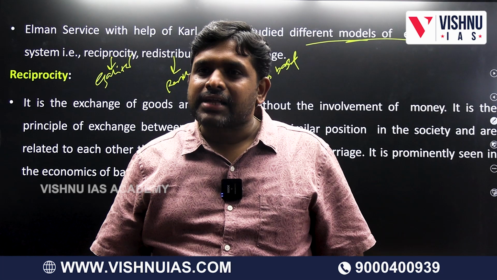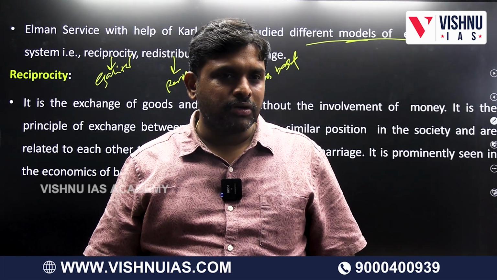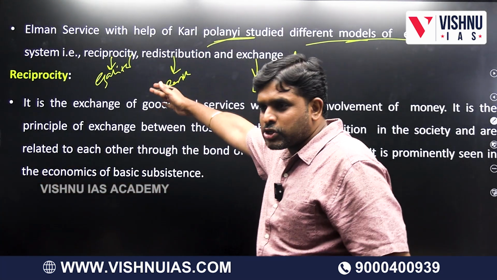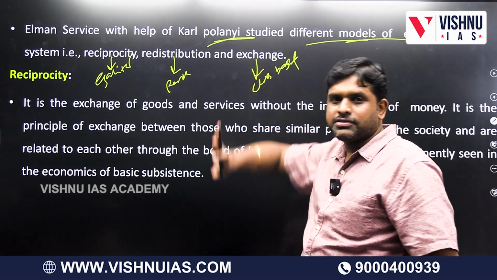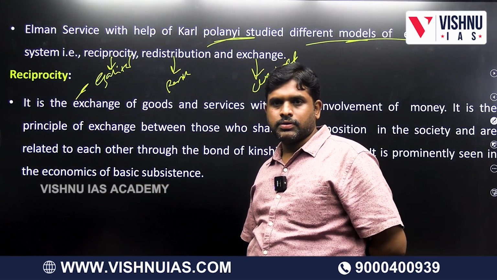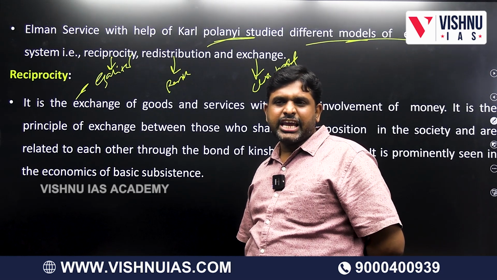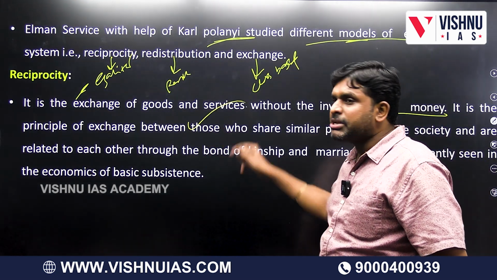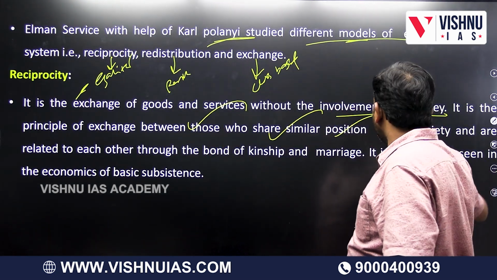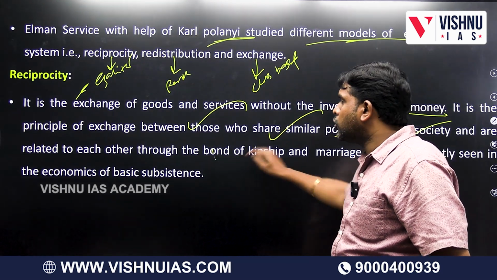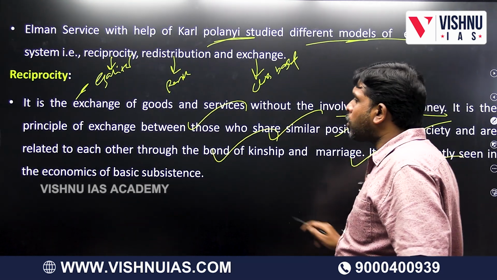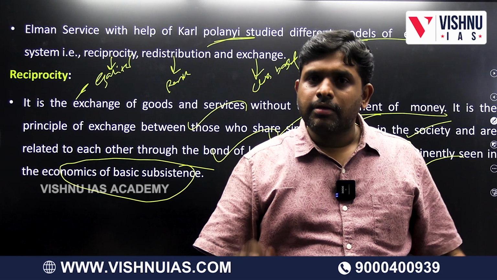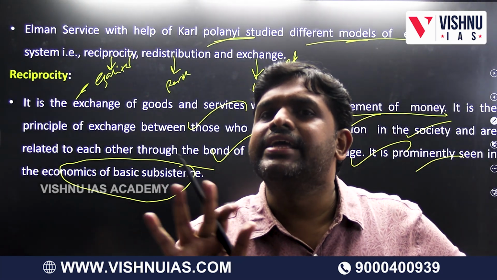So it is asking about egalitarianism, rank-based societies and class-based society, which is nothing but reciprocity, redistribution and exchange. What is reciprocity? It is exchange of goods and services without the involvement of money. It is a principle of exchange between those who share a similar position in society and are related to each other through the bond of kinship and marriage. It is prominently seen in the economics of basic subsistence, mainly in tribal societies where there is egalitarianism.